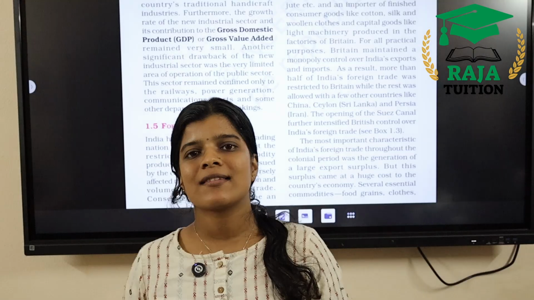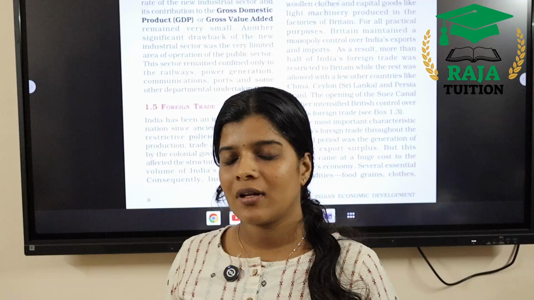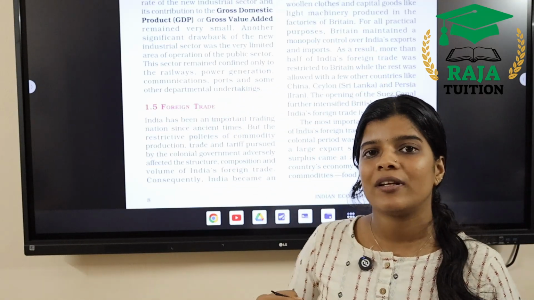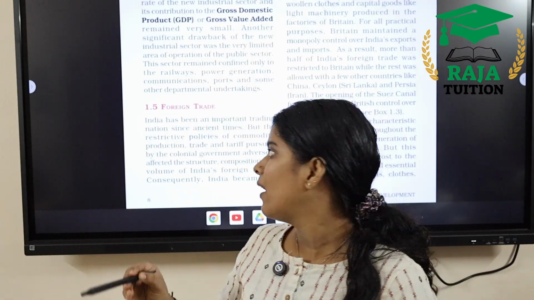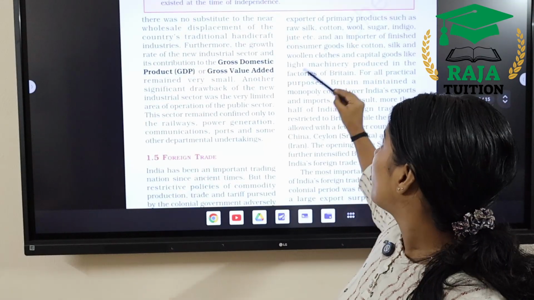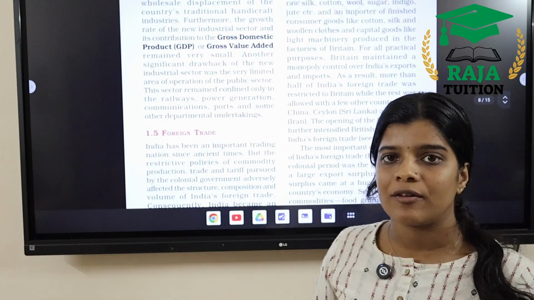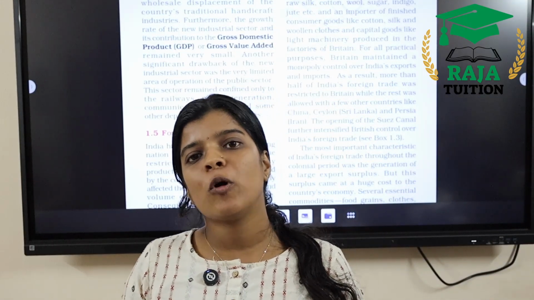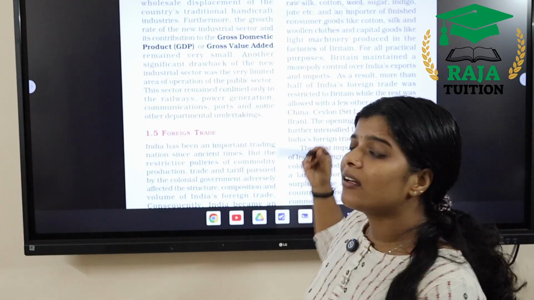Next, we are going to analyze the status of foreign trade, the ties of India with other neighboring countries. Even in ancient times, India kept a good and cordial relationship with many countries outside. They had trading relationships with many countries, especially as exporters of primary products such as raw materials, cotton, wool, sugar, indigo, jute, etc. They focused upon export promotion and import substitution right before the British came, and also in ancient times. But after the British came, they reduced their ties with many neighboring countries.